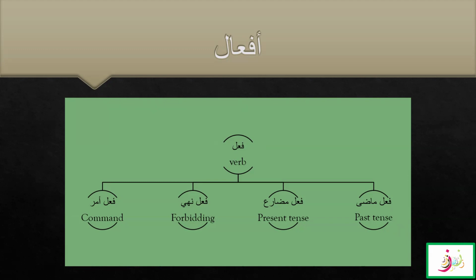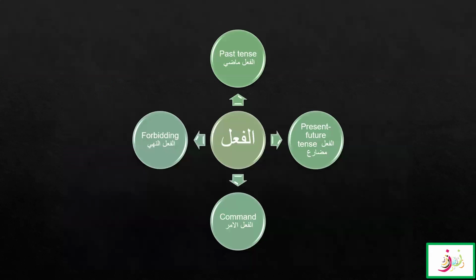So af'al are grouped together in four: fi'l madi, fi'l mudari, fi'l nahi and fi'l amr, which are connected with some changes in fi'l mudari. The fi'l nahi is called forbidding, and fi'l amr is called the command.